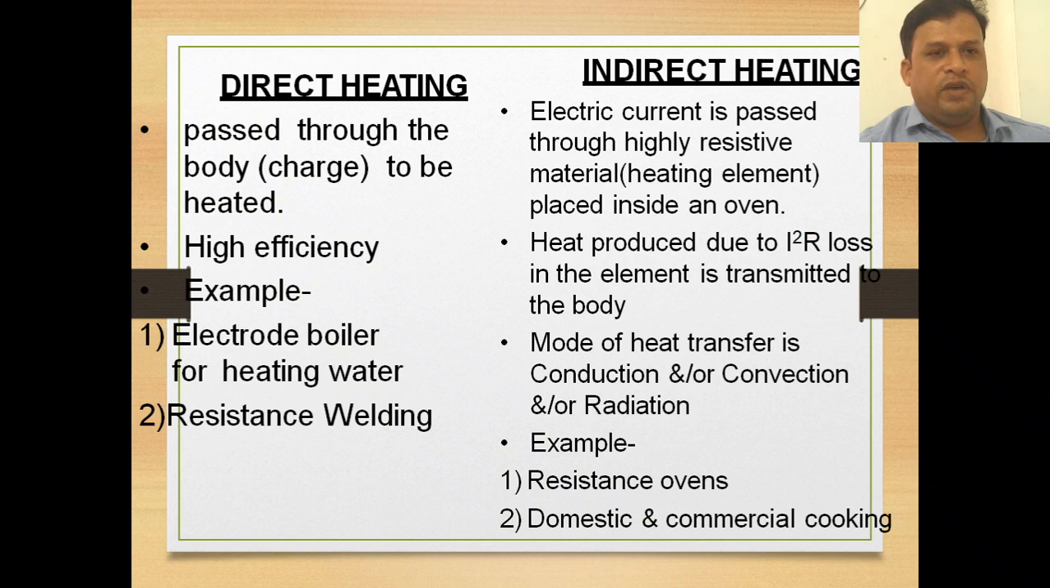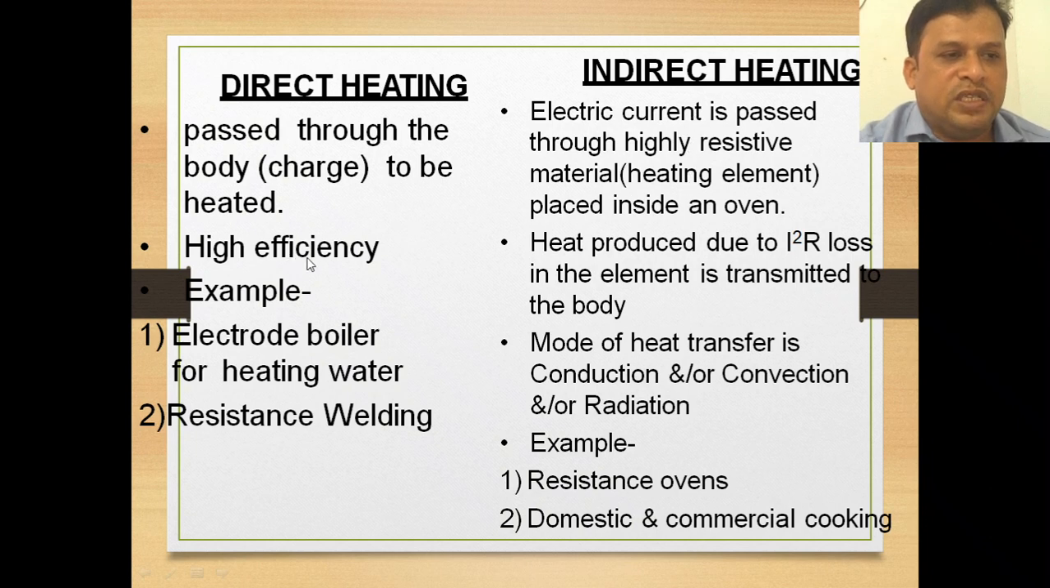So, once again: direct resistance heating is when the current is passed through the body to be heated. Indirect resistance heating means when electric current is passed through a highly resistive material, or heating element, that is placed inside an oven.